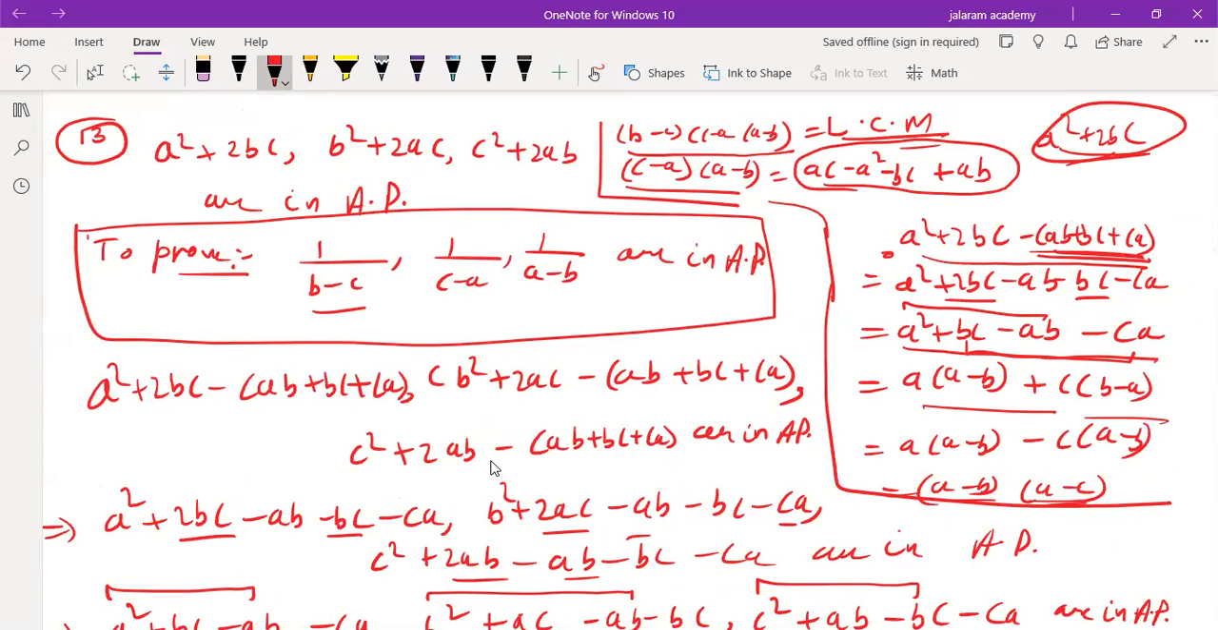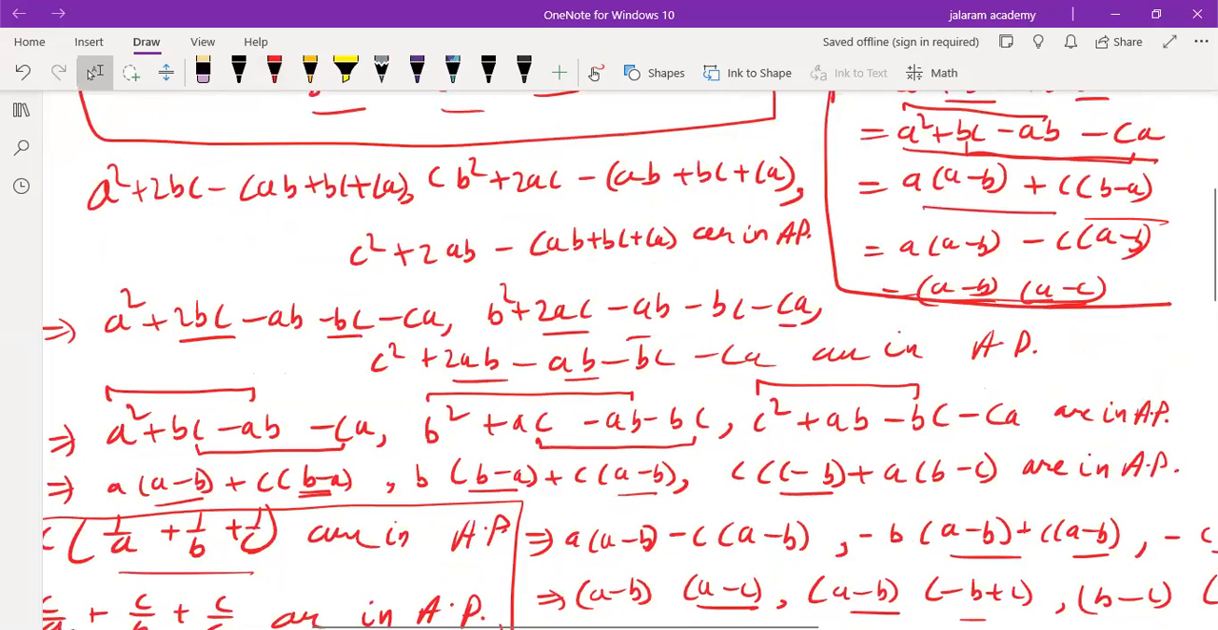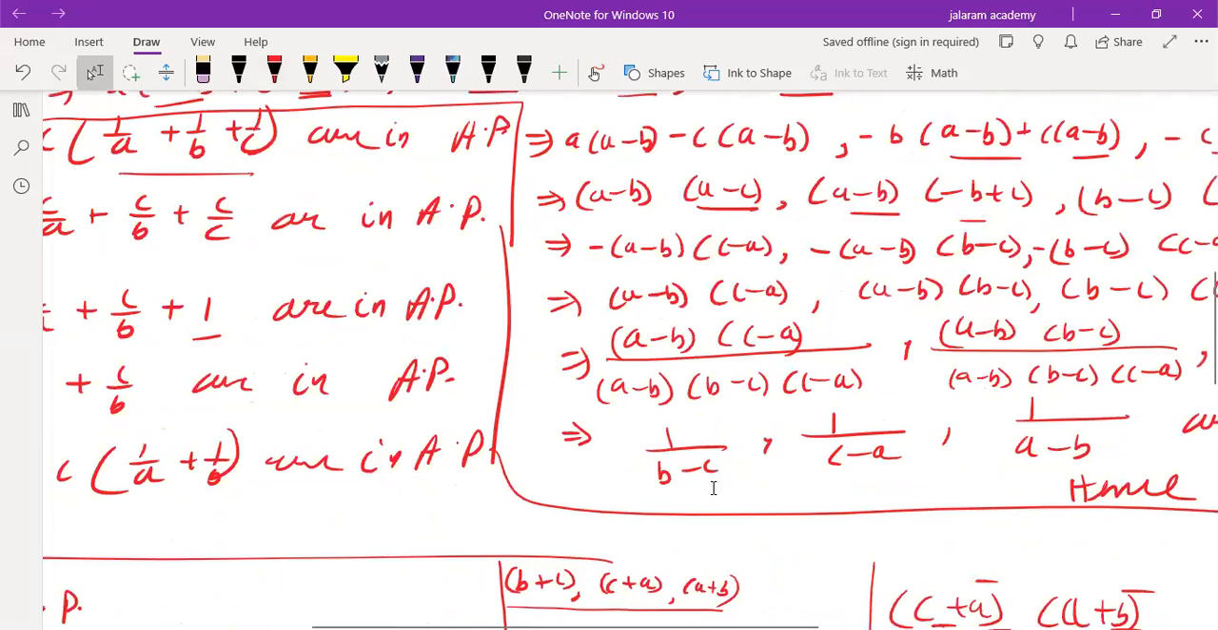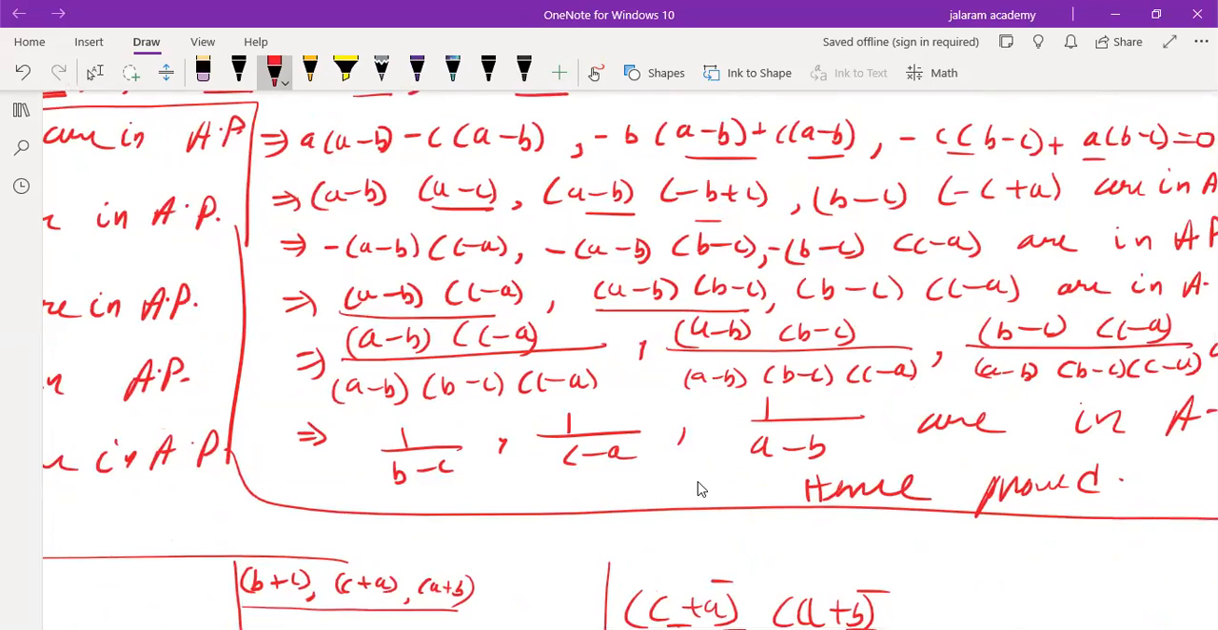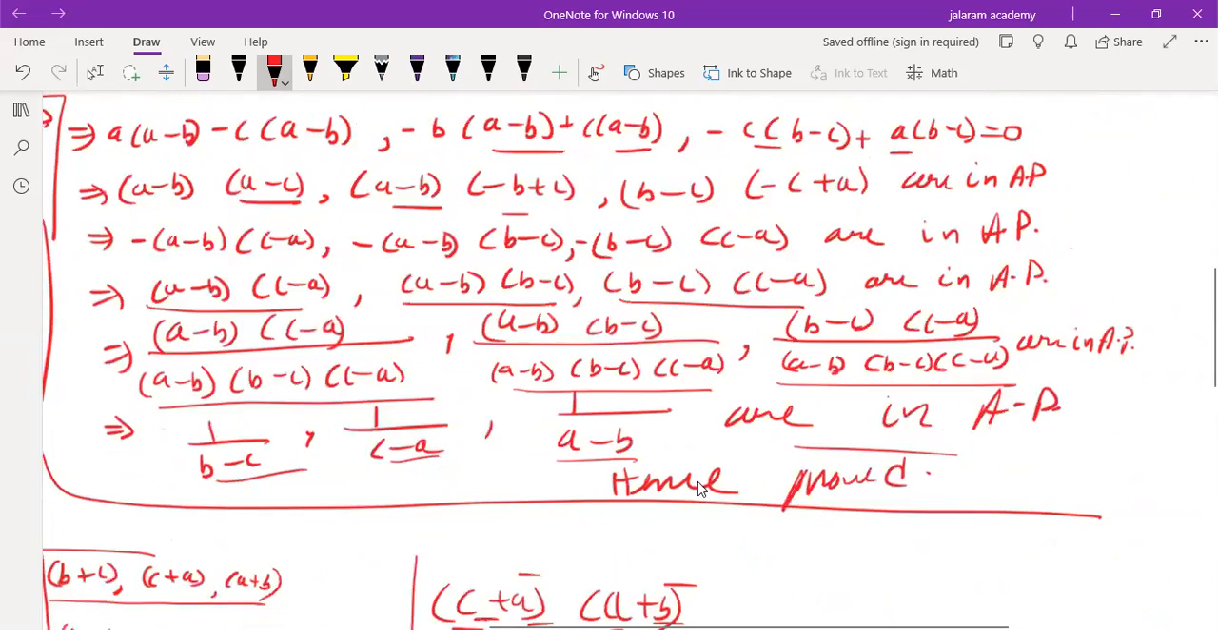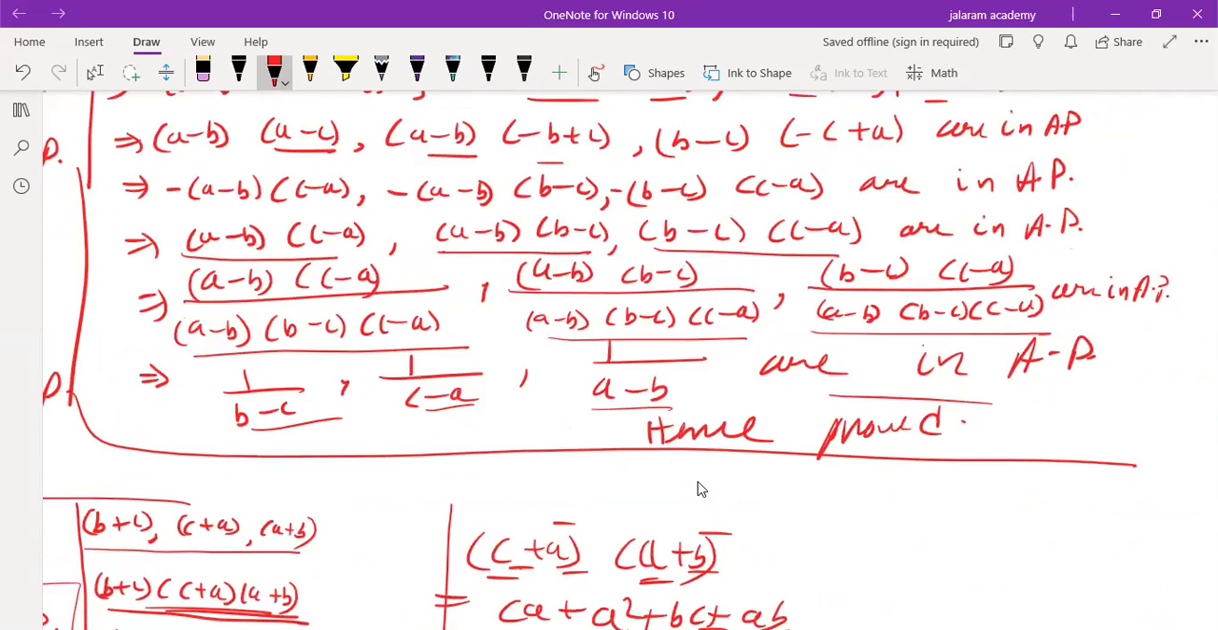(a minus b) into (a minus c). And if we take minus 1 common from the second bracket, we get (a minus b) into (c minus a). And these are the two terms which we have to bring down. So we have done the same on the others, factorizing, then taking minus 1 common. It is giving (a minus b) into (c minus a), (a minus b) into (b minus c), (b minus c) into (c minus a) are in AP, and on dividing by (a minus b)(b minus c)(c minus a), we get 1 upon b minus c, 1 upon c minus a, 1 upon a minus b are in AP, hence proved.